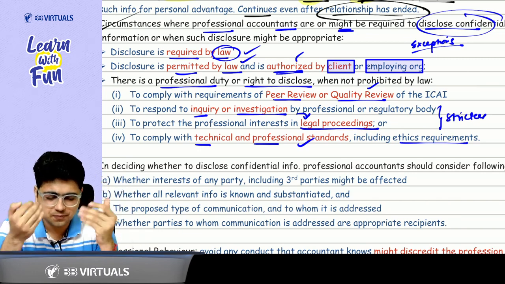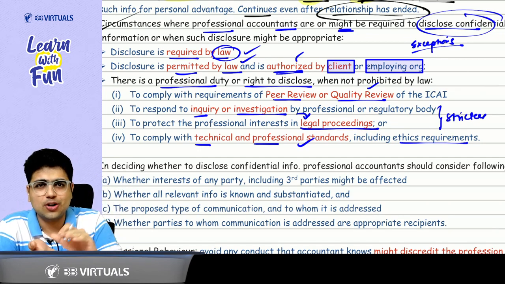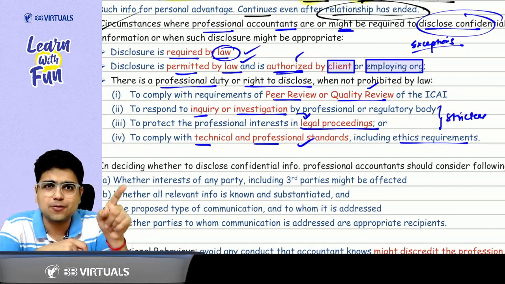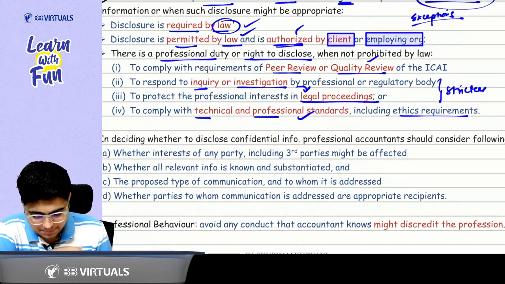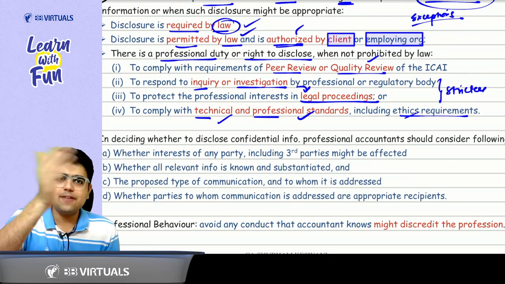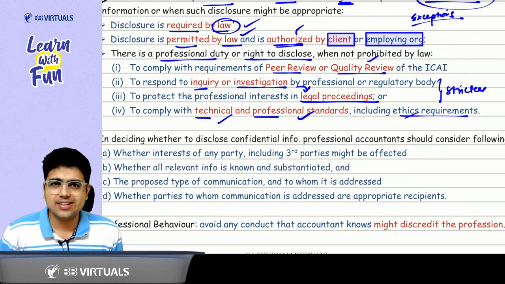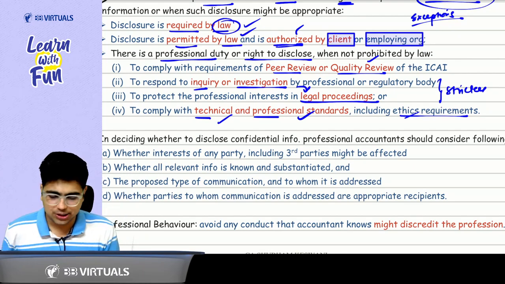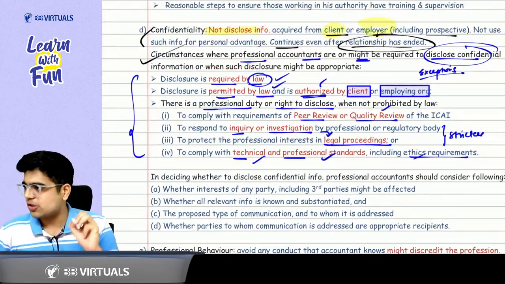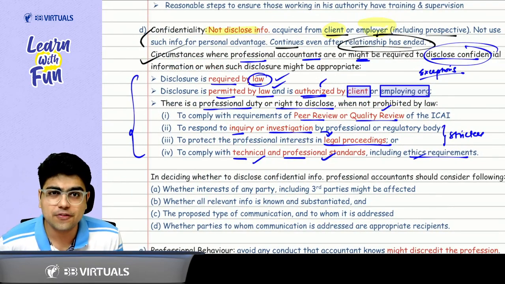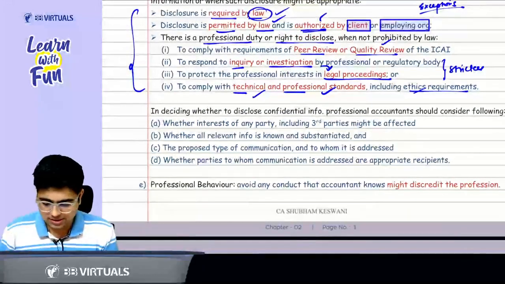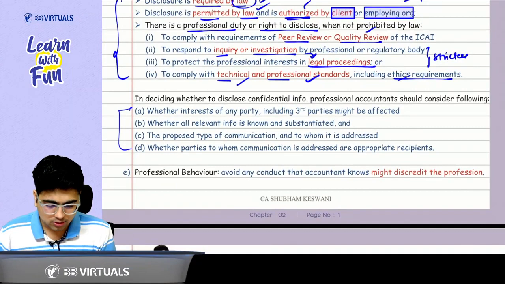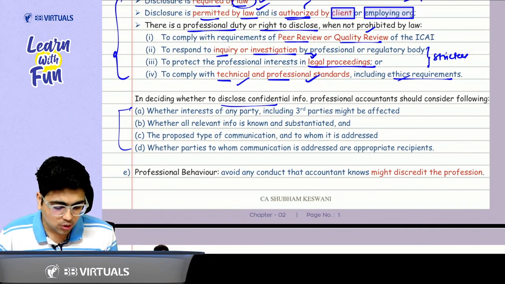First 2 ones are the less stricter ones or cute ones, that were peer review, quality review. In case of peer review, quality review, what do they check? They check the compliance with TPE standards. Then we go to the stricter ones. And what were the stricter ones? The stricter ones were very simple: inquiry or investigation, and that can lead to legal proceedings. So that was all about confidentiality. I hope the confidentiality part is clear. Then we have another topic which you just need to give a read, that in case you are disclosing the confidential information, what you have to consider.